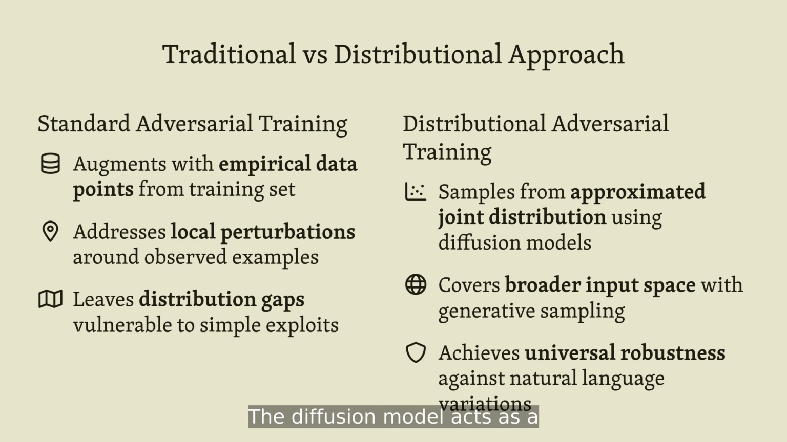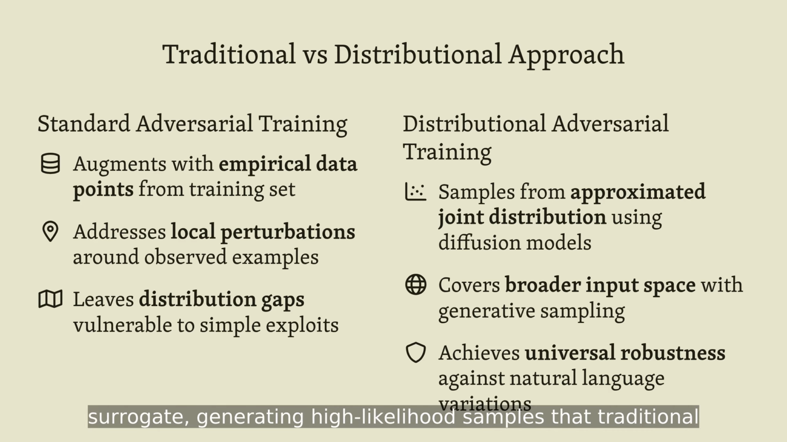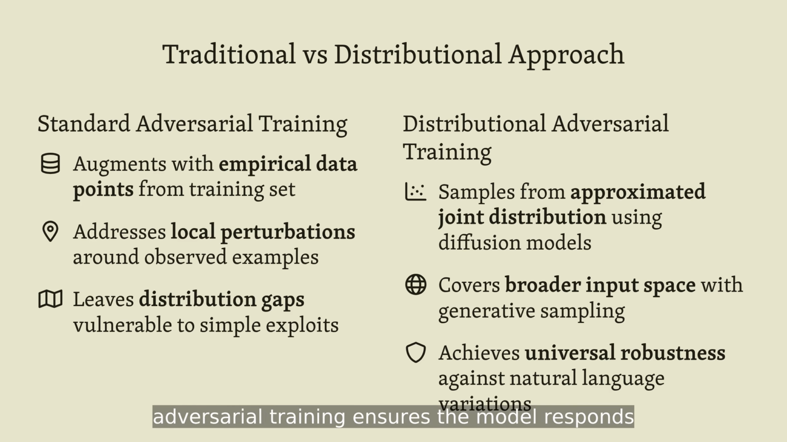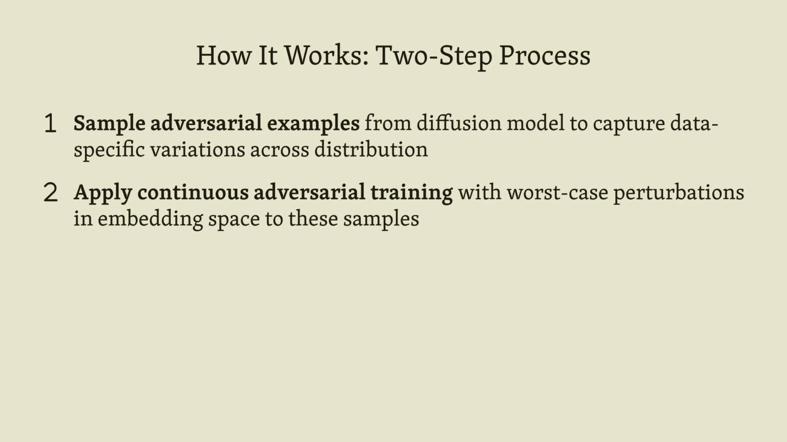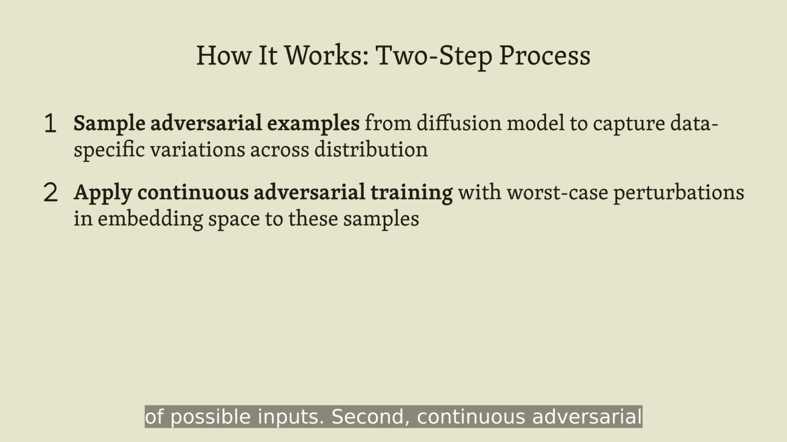The diffusion model acts as a surrogate, generating high-likelihood samples that traditional training would never encounter. Then continuous adversarial training ensures the model responds robustly to worst-case perturbations across this expanded space. The method operates in two stages. First, diffusion models generate diverse adversarial samples that reflect the true variety of possible inputs.